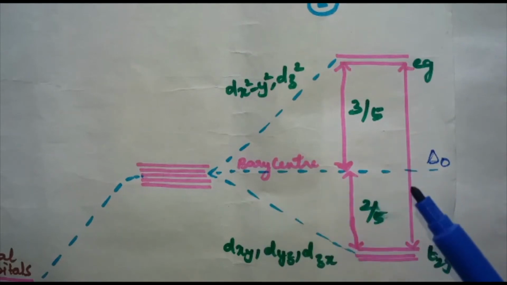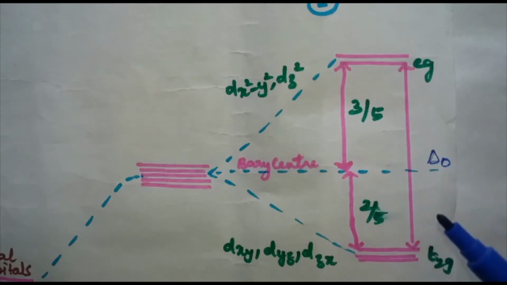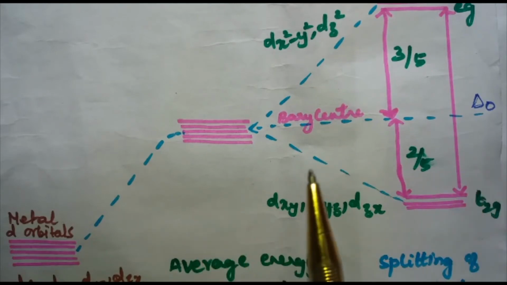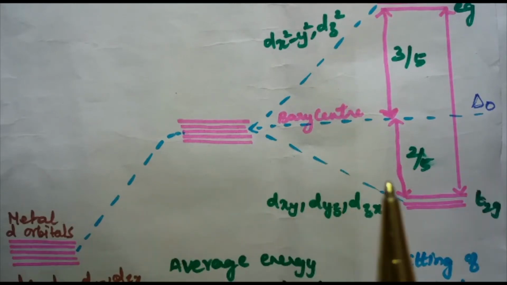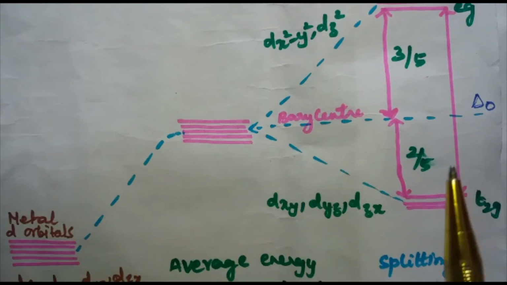Some ligands produce strong fields, in which case the splitting will be large, whereas others produce weak fields and result in small splitting of d orbitals. There is a series known as the spectrochemical series, where the ligands are arranged in increasing order of field strength. It is an experimentally determined series based on the absorption of light by complexes with different ligands.